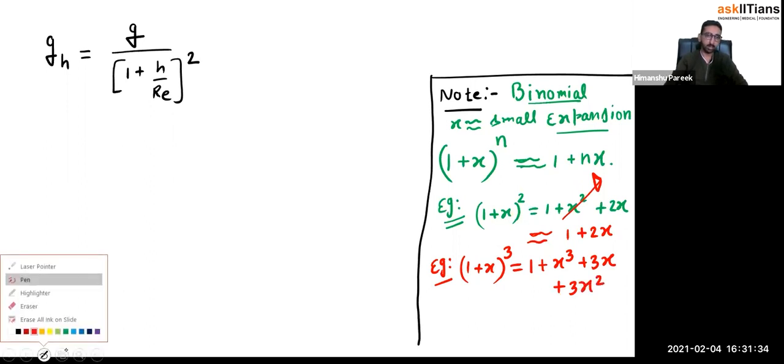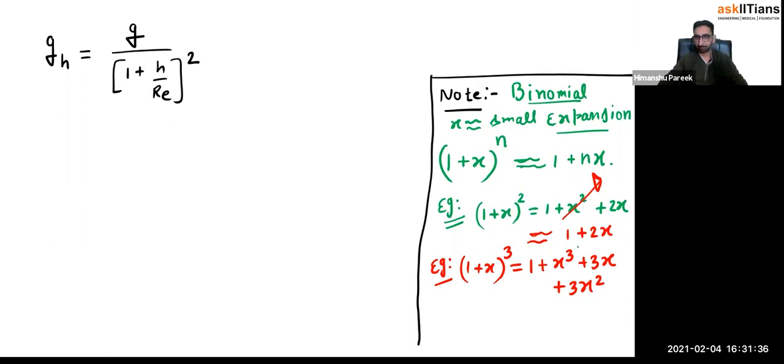Again, you can see I can neglect the higher terms. This can be neglected, this can be neglected, and we only keep 1 + 3x, and that's what should come out. Similarly, you neglect higher order powers. So that is the meaning of binomial expansion.